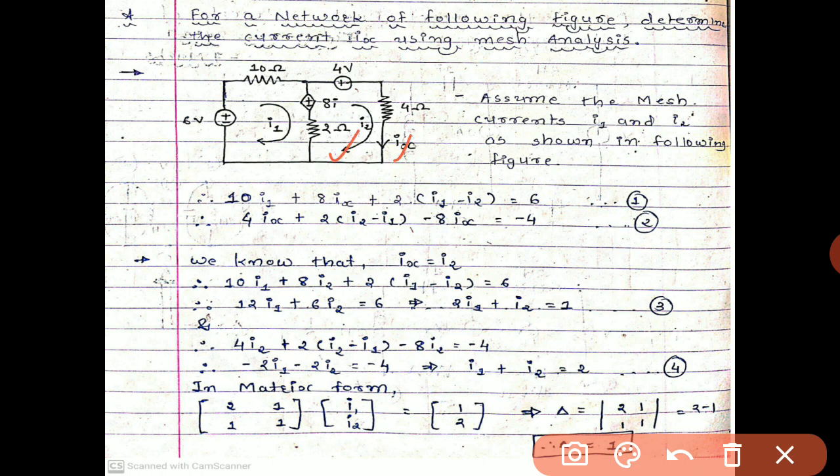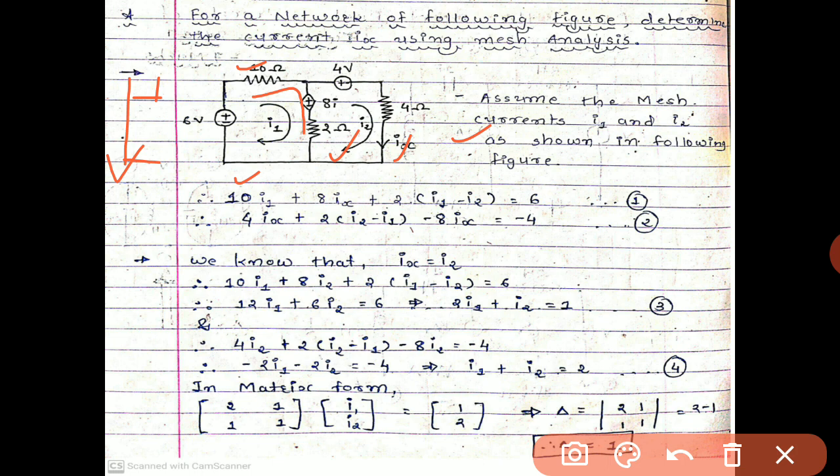So assume the mesh currents I1 and I2 as shown in the following figure. In both loops we apply Kirchhoff voltage law and we get an equation like this. So 10 into I1. Again the current will flow from this direction. From the voltage source, the current will flow from positive to negative, plus to minus, so we can say it is in discharging mode.